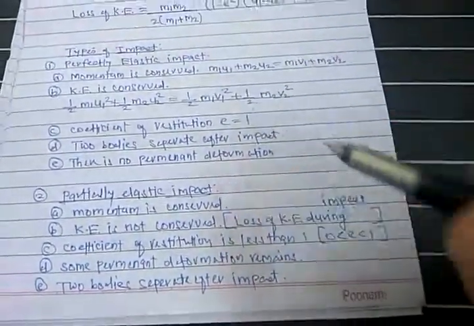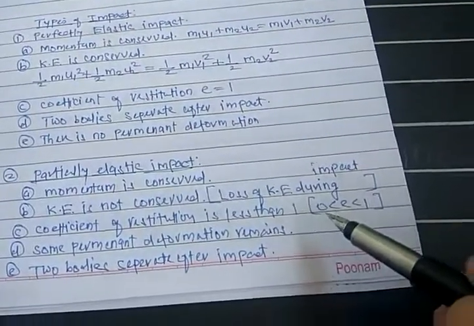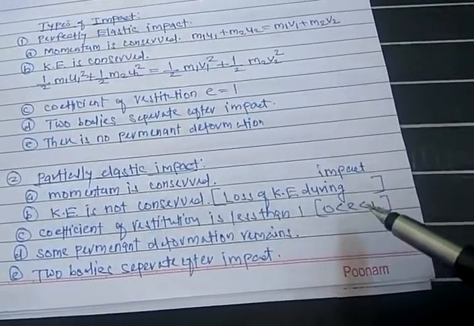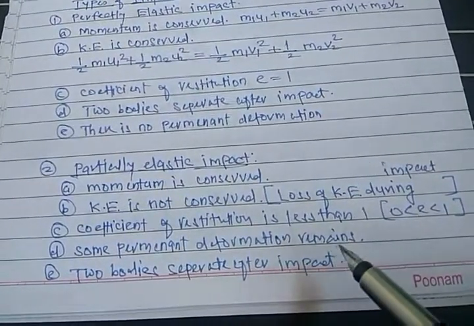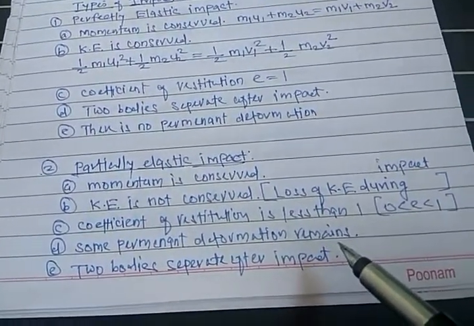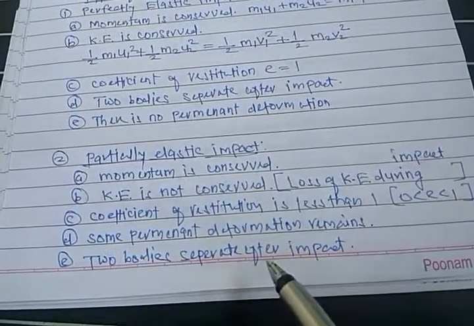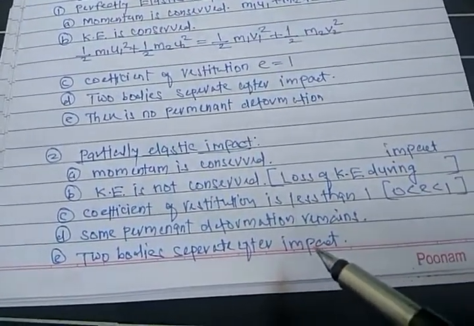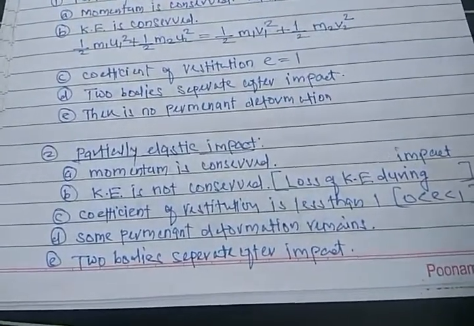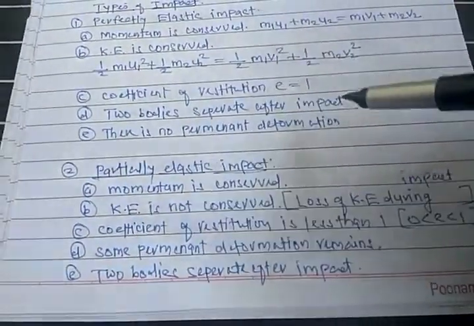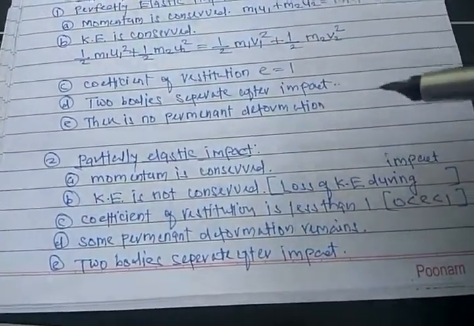Here it was 1, here it is less than 1: 0 less than e less than 1. Next, some permanent deformation remains in the colliding objects. Two bodies separate after the impact and move with different velocities.